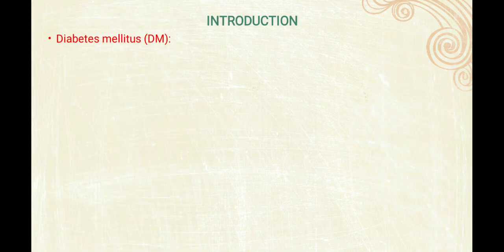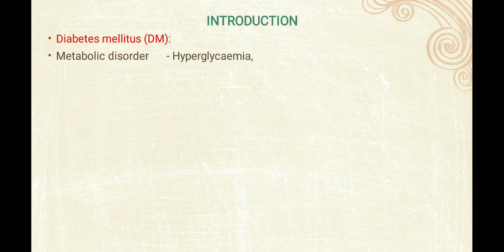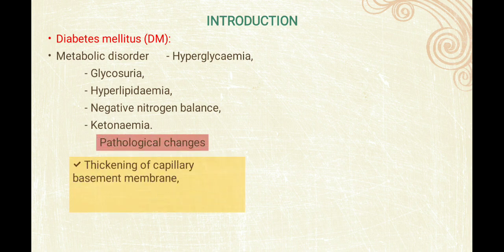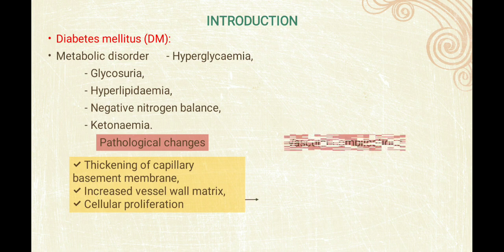Diabetes mellitus is a metabolic disorder which includes hyperglycemia, glycosuria, hyperlipidemia, negative nitrogen balance and ketonemia. Now it will lead to pathological changes, which lead to thickening of the capillary basement membrane, increased vessel wall matrix and cellular proliferation.